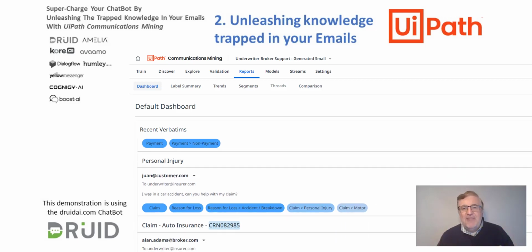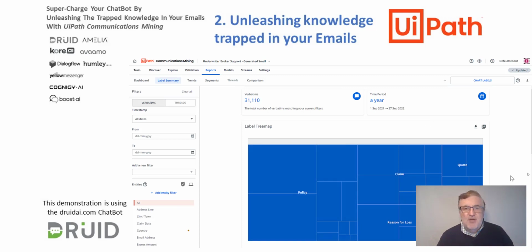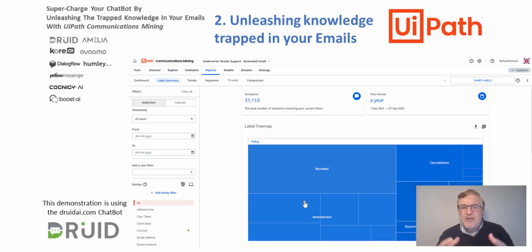By reading the body, it's able to say, hey, this is about a claim. Now, if we apply that across the business to all of your emails over the last few years, we can actually visualize what you are doing in terms of business processes within your organization. We can see here that most of the work is policy related with some claims in there as well. And we can drill into that. What exactly are we doing related to policy? Well, we're doing renewals, amendments, cancellations, reviews, etc.